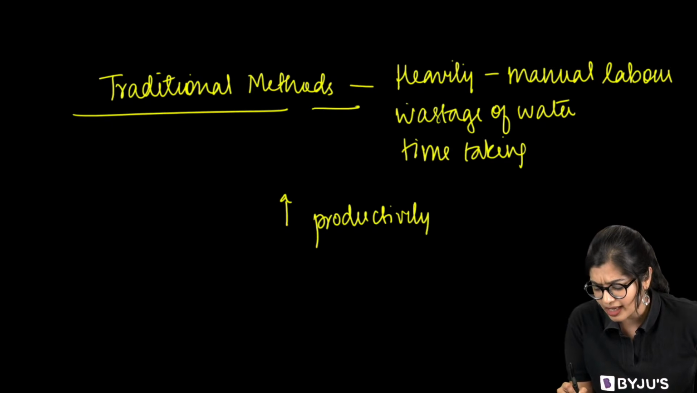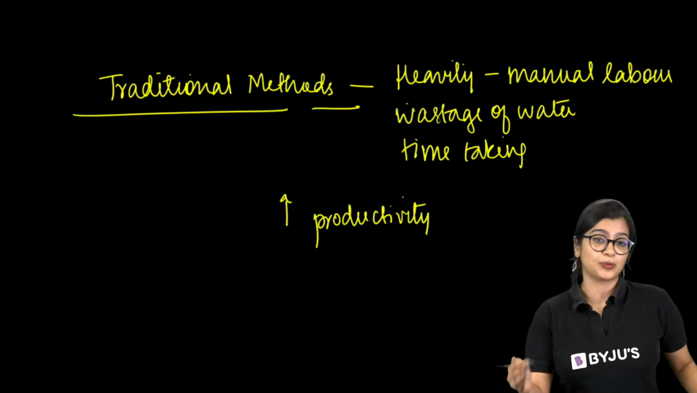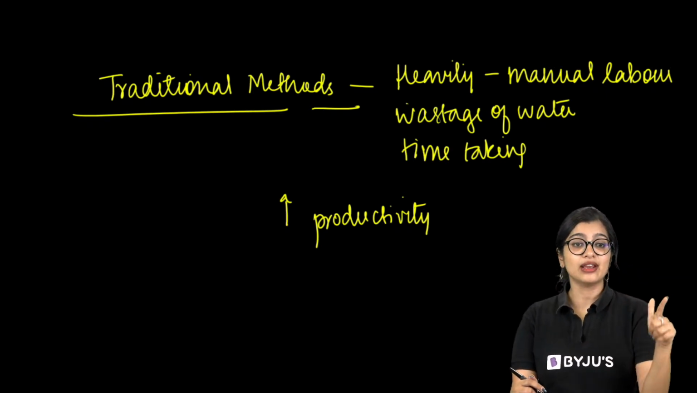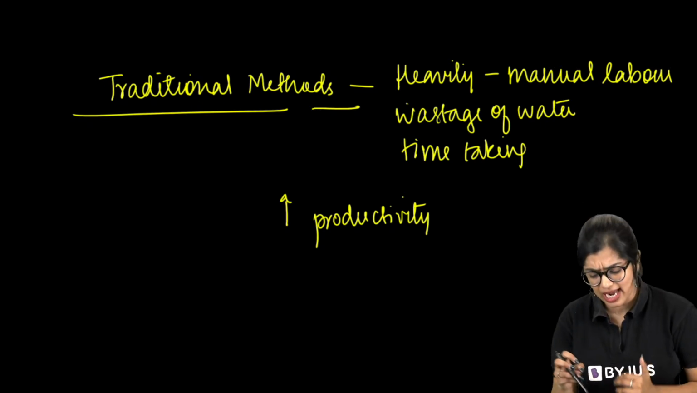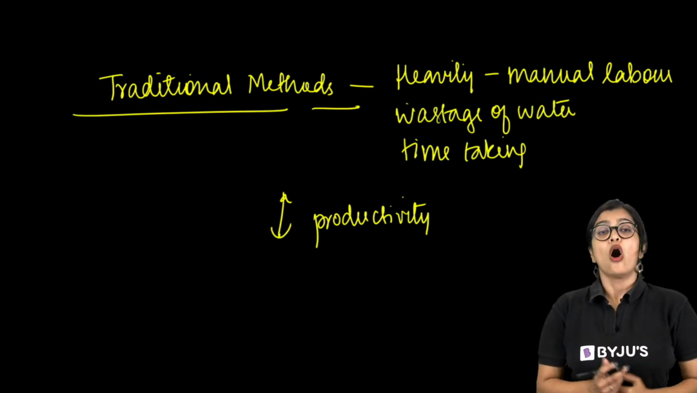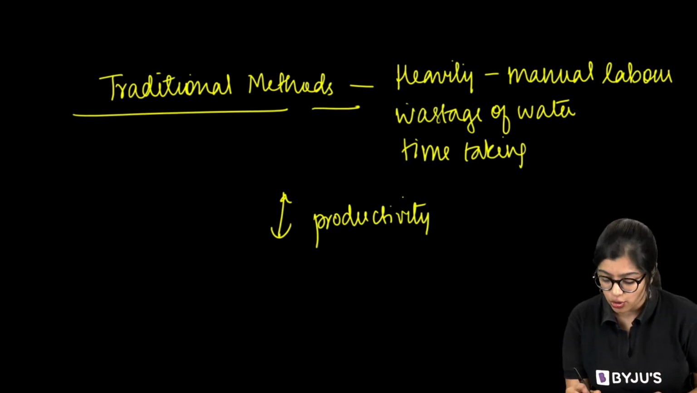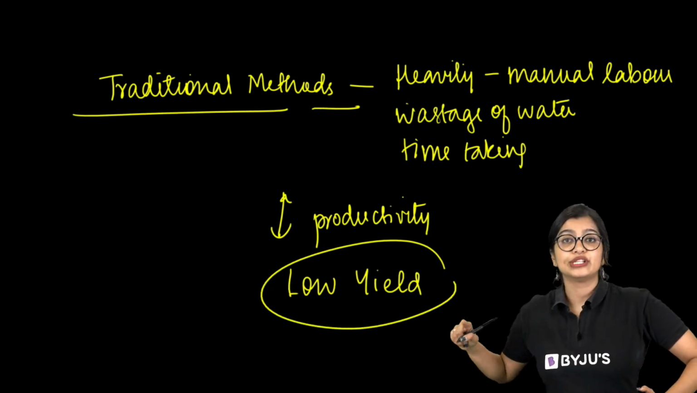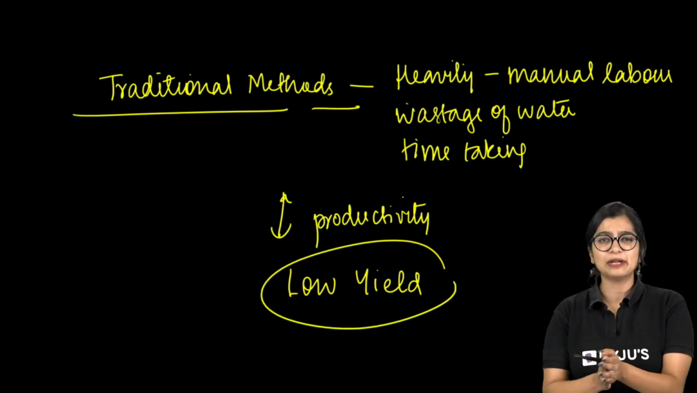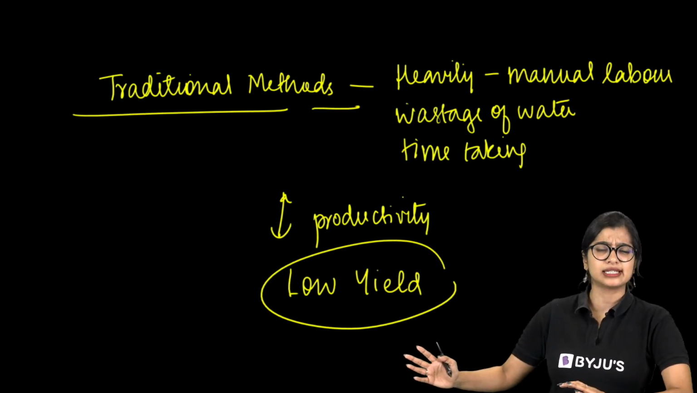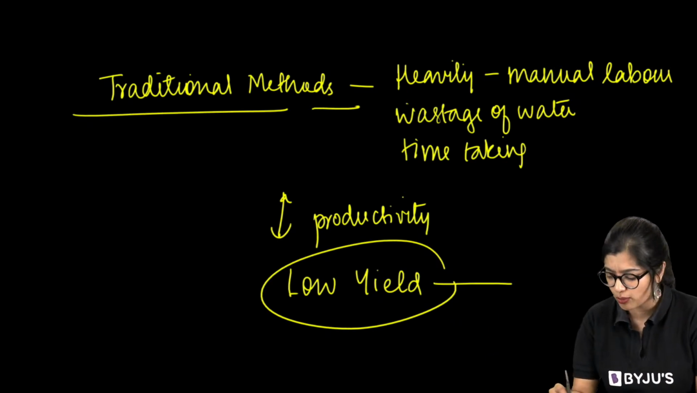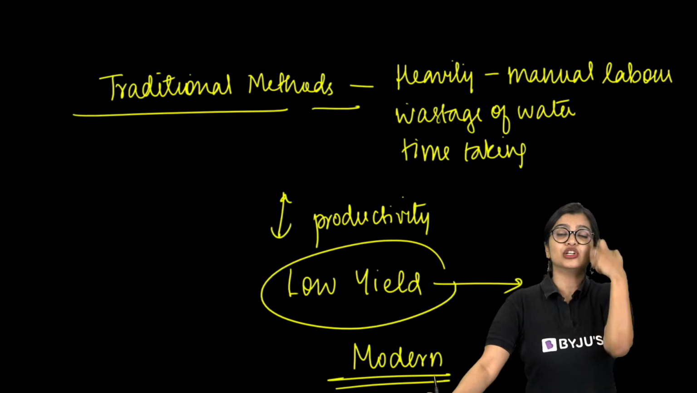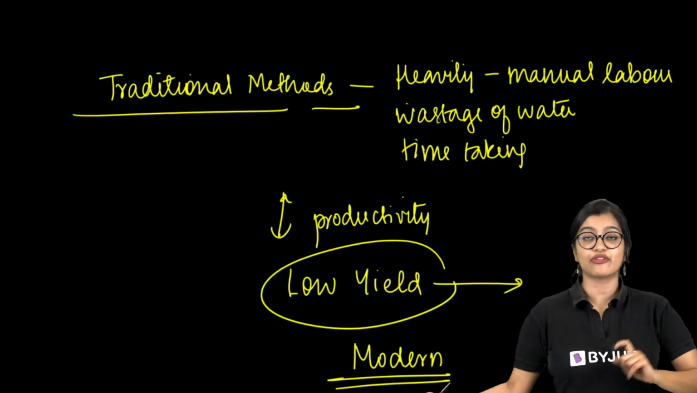Can I say that there was high productivity, or should I say there was less productivity? High productivity or low productivity? Exactly. Very good, Asta. There was low production, right? Or rather, I would say that there was low yield. Okay? Important word coming in. Low yield. Which is why post 1950s, 1960s, there was a transition into modern methods of farming for higher yield.